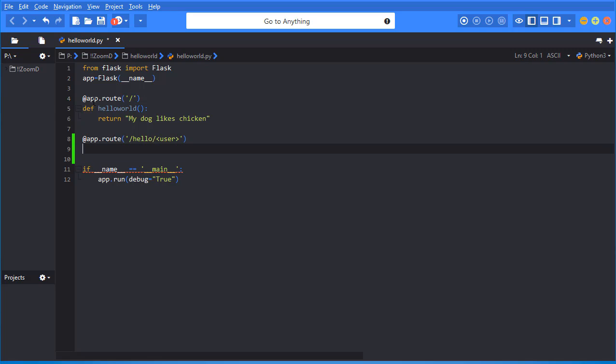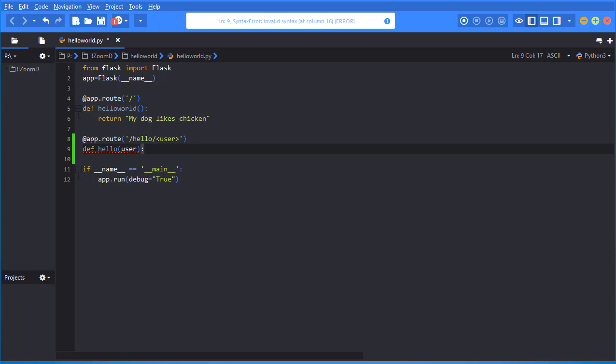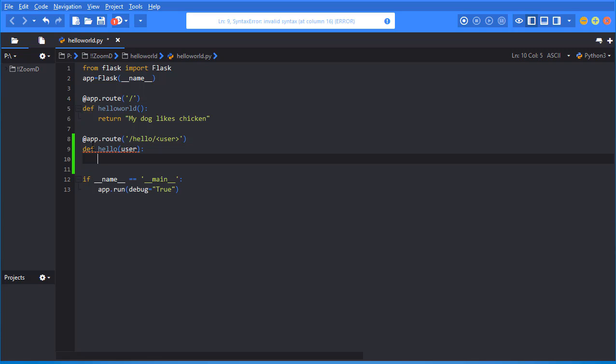Notice any function that I type underneath the route belongs to that route. So now I can do def hello, open and close parentheses. In here though, I want to pass that user variable so it'll be used inside of my function. That's all I'm doing right there. Make sure I put that colon in there. Now when I hit enter, I'm just going to do a return,